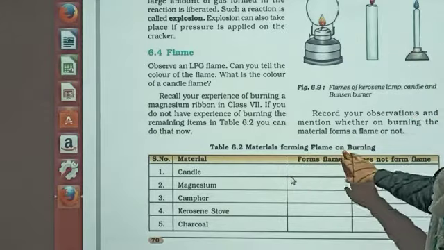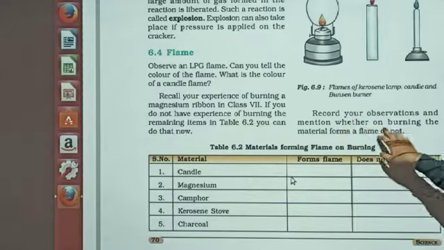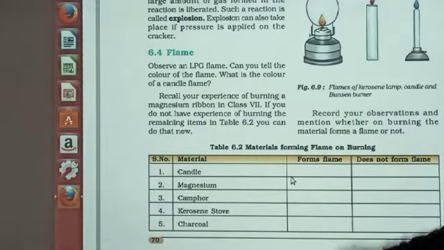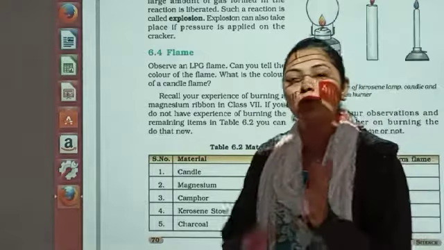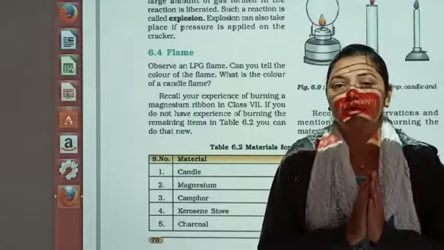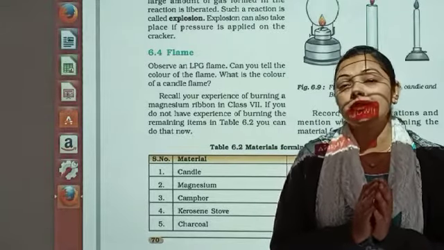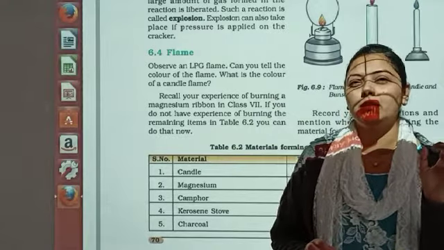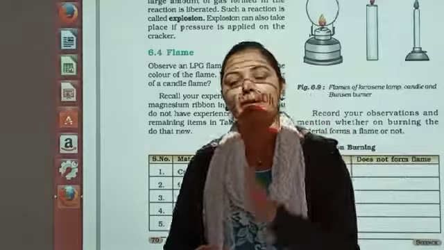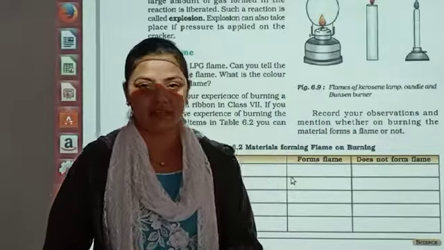Materials forming a flame on burning. Record your observation and mention whether on burning the material forms a flame or not. For example, जब हम कैंडल को जलाते हैं तो फ्लेम प्रोड्यूस होती है, पर जब हम कोल को जलाते हैं क्या फ्लेम प्रोड्यूस होती है? Are we able to get light over there? No. We are able to see only a dark red color. It is glowing over there, but it is not a flame. So flame is something different from just the burning of a material.